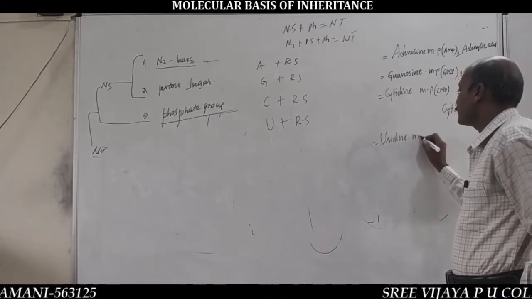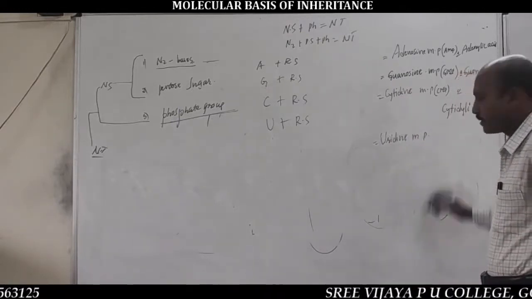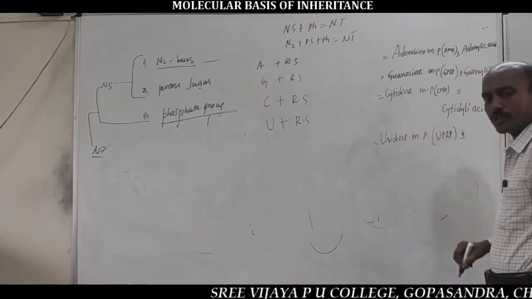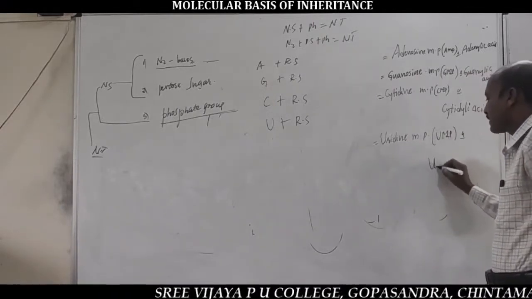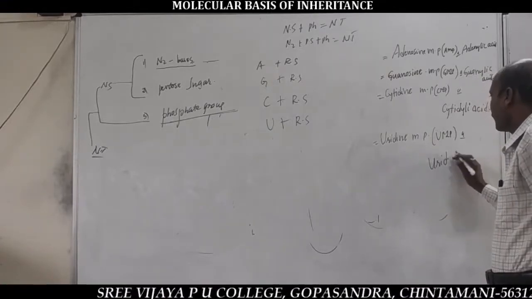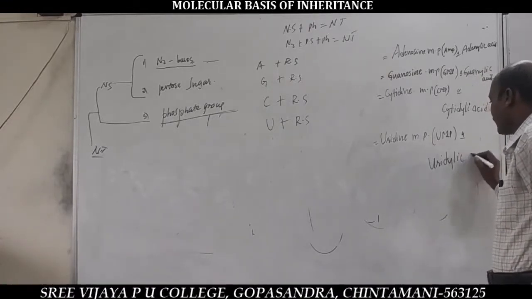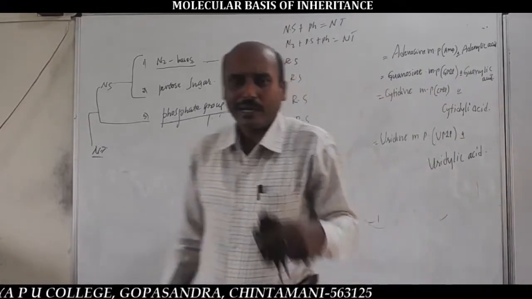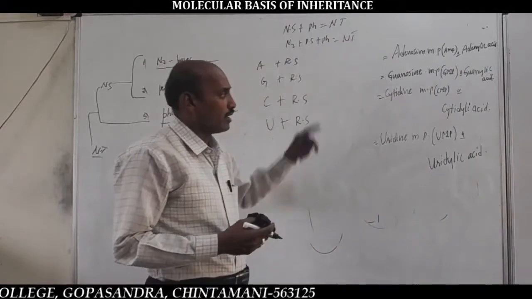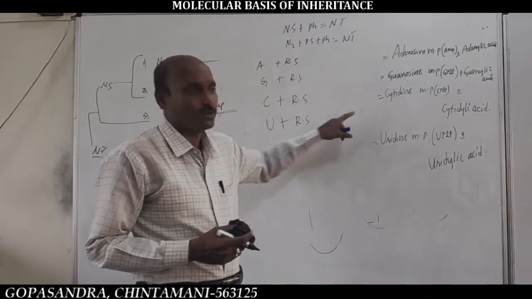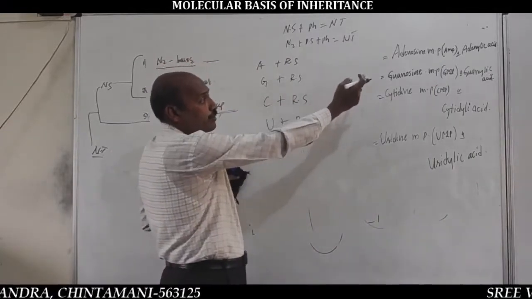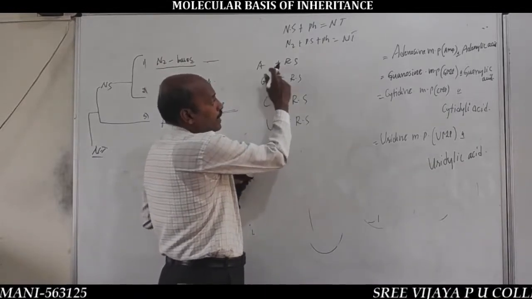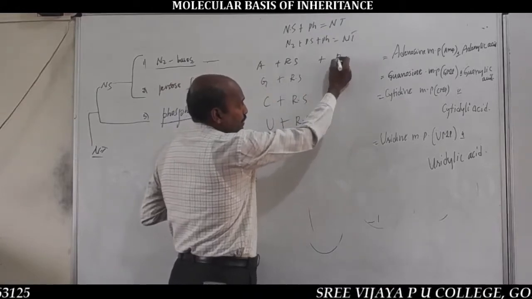These are the 4 different types of RNA nucleotides. So, the composition of adenylic acid, very important: adenine, ribose sugar and phosphate group.